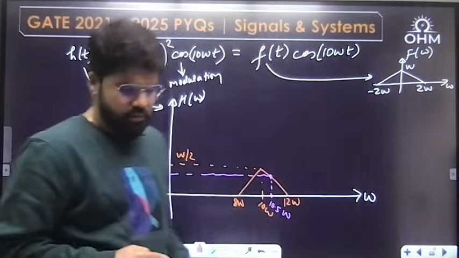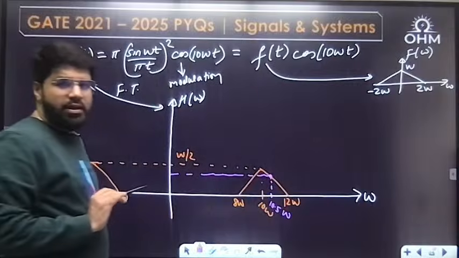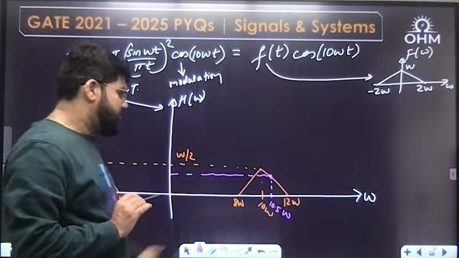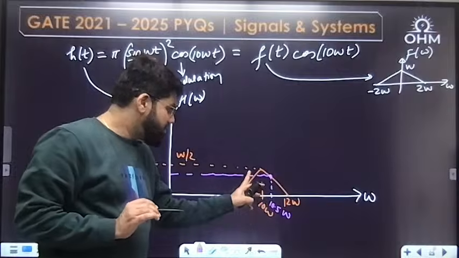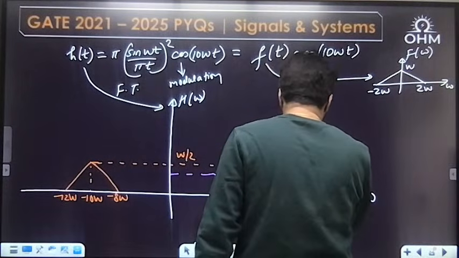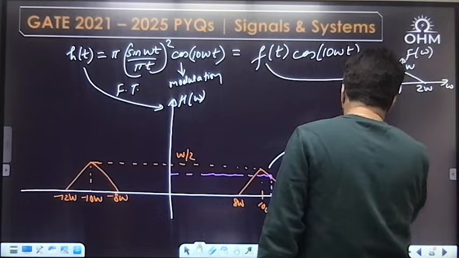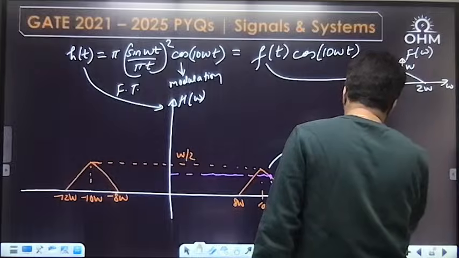What I told you, you have to find this gain here. How do you find the gain here? If it was ideal, then the gain is constant. It's not ideal, so we have to find this gain. Let's do it by the slope of this line. Slope is height upon base. The slope of the line can be calculated as height upon base.